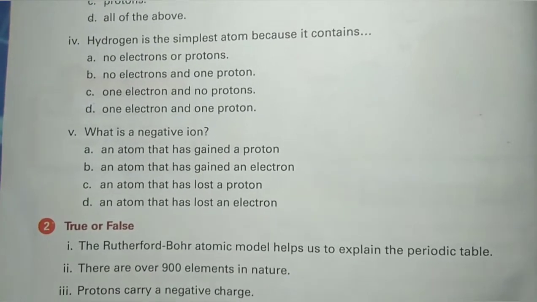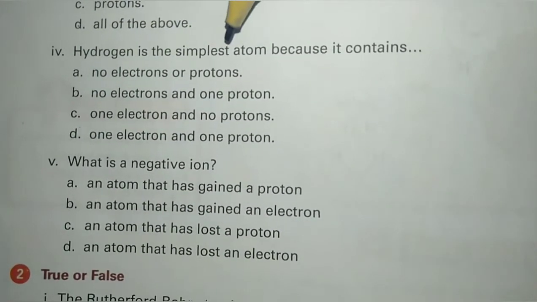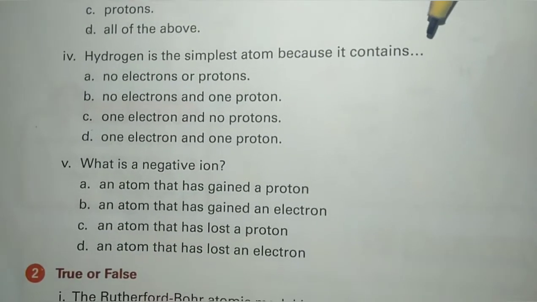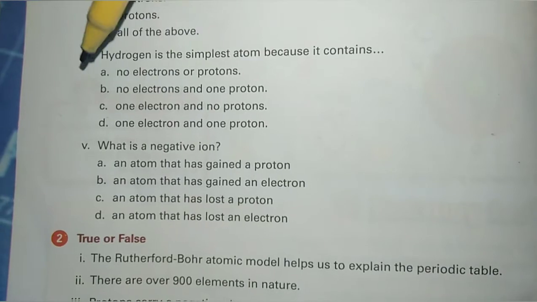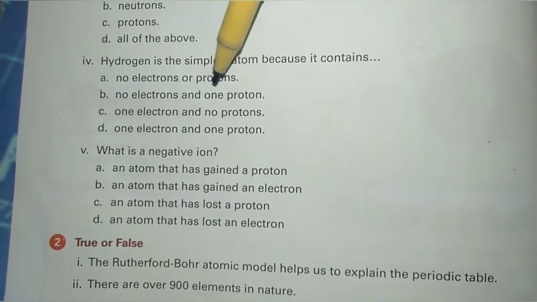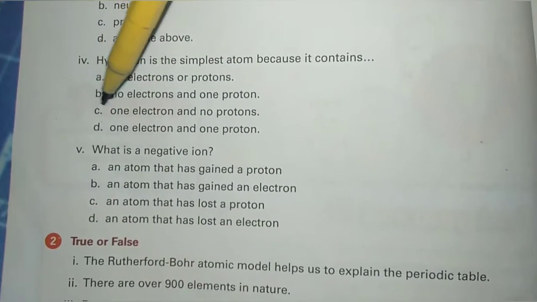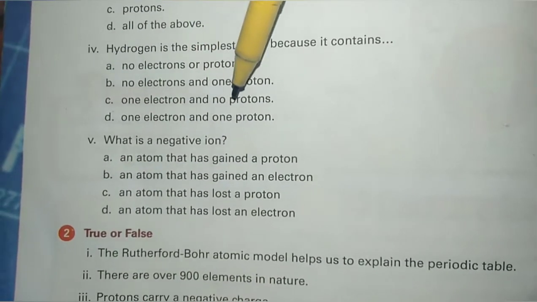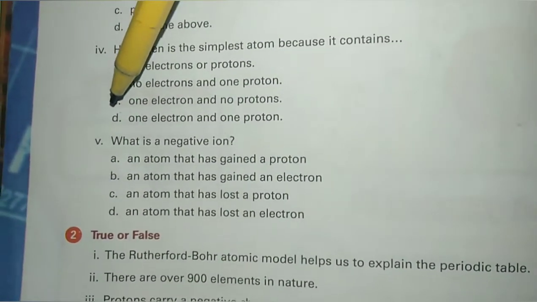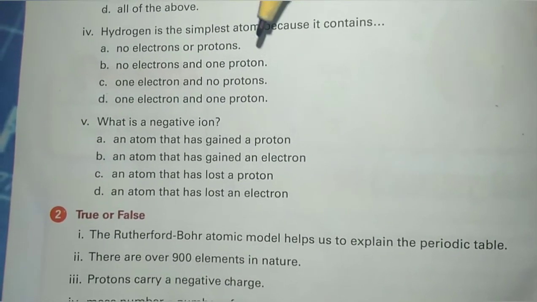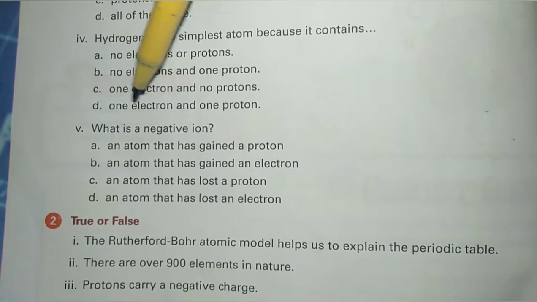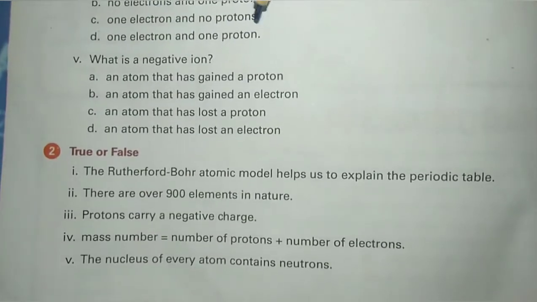Statement number 4, hydrogen is the simplest atom because it contains: option A no electrons or protons, option B no electrons and one proton, option C one electron and no protons, option D one electron and one proton. The correct option is D, one electron and one proton.